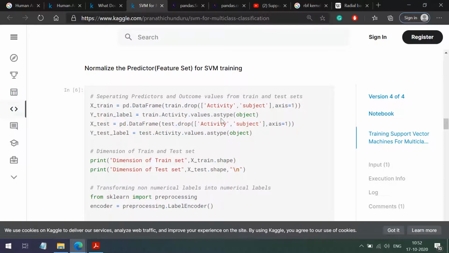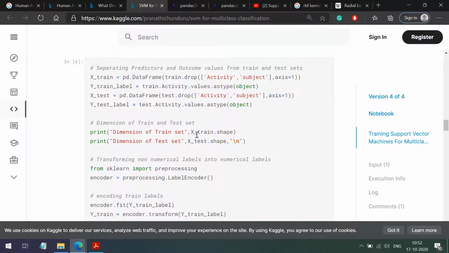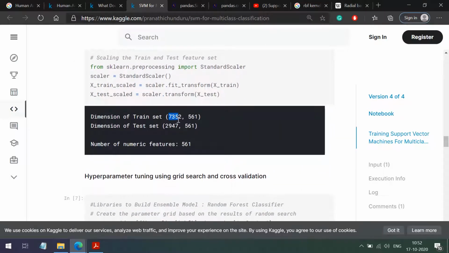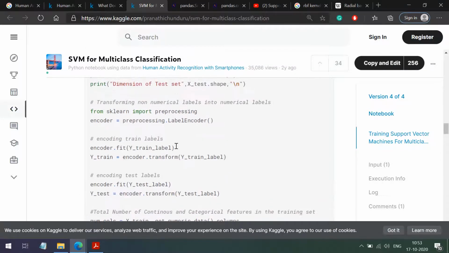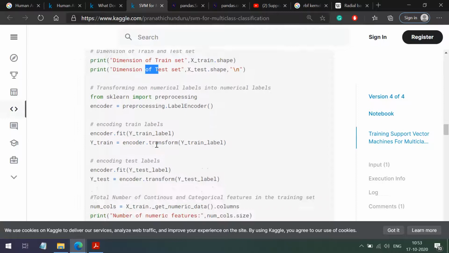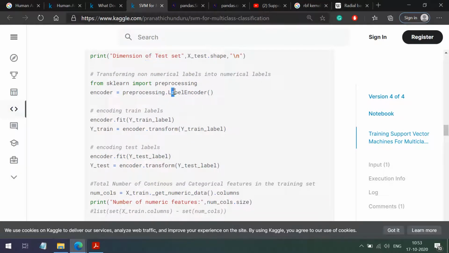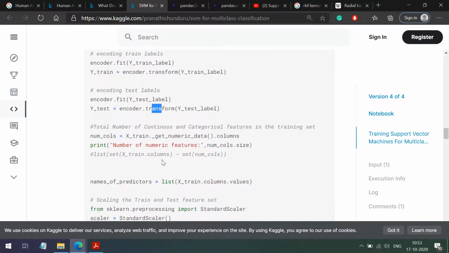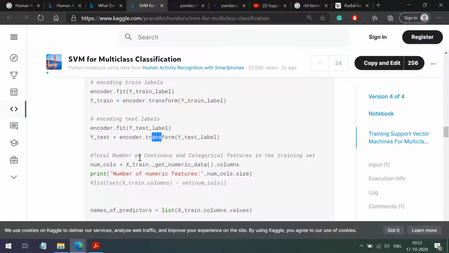So in X train we don't have the activity column now. In Y train we have the activity column. Similarly in X test we are dropping the activity column, and in Y test we are keeping the activity column. Then we are printing the shape of X train, Y train, X test and Y test. This is the dimension after dropping the activity column. Now here we have an encoder and a transform function. What is the need of this? Let me explain this through one example.